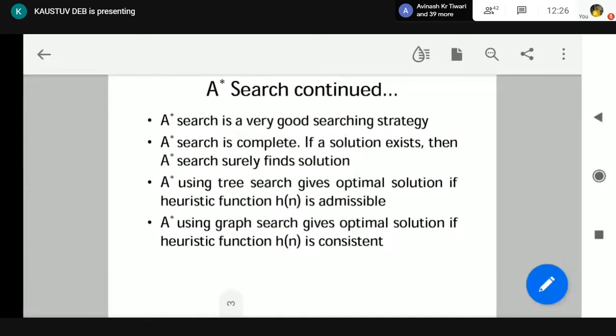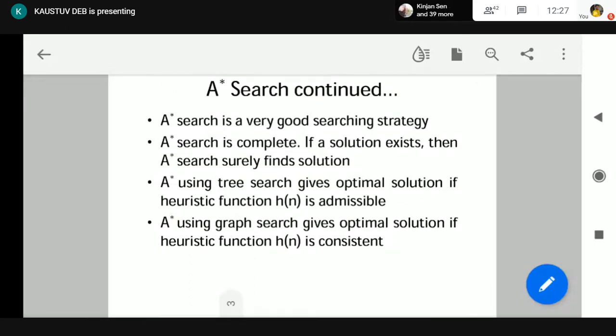So in case of graph search, if you are going to apply A star search, then we have to ensure our heuristic function is consistent. If it is consistent, then an optimal solution is ensured by A star search. So that is more important in graph search algorithms. Now let me tell you once again that it can be proved that if a heuristic function is consistent, it is admissible as well. If a heuristic function is consistent, it is admissible as well. Okay, you have to understand that.